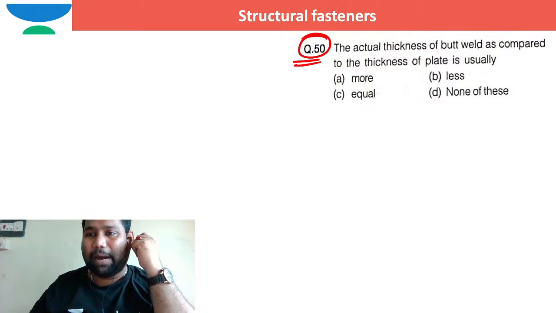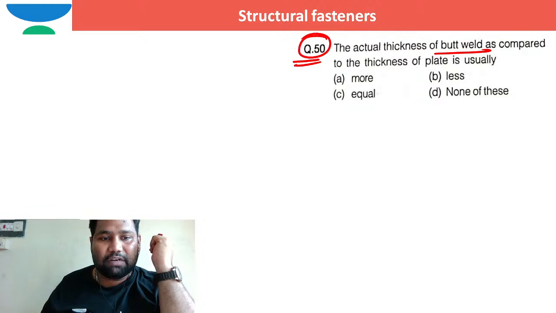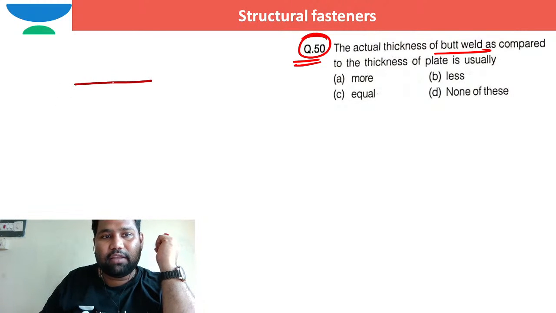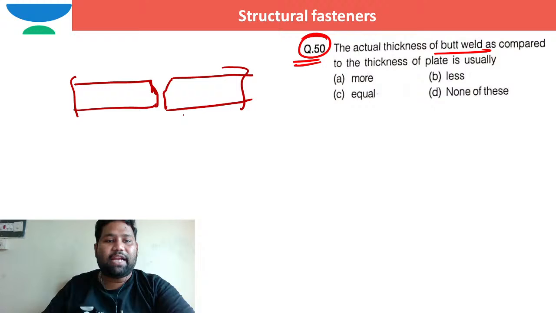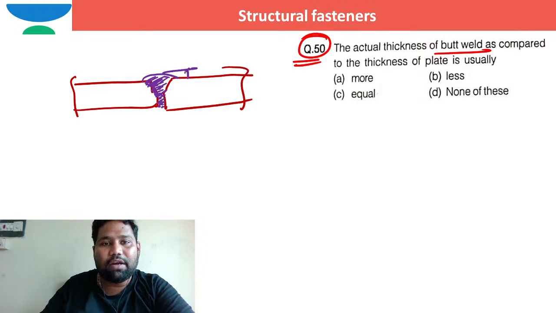The actual thickness of butt weld as compared to the thickness of the plate. So I hope you know butt weld. You use butt weld when two plates are kept side by side. This is one plate, this is another plate, and these two plates are kept side by side. Now if I go for butt welding, this is how I can go for it. The size of the butt weld we generally provide, the extra thickness of the weld which is more than the thickness of the plate, is nothing but reinforcement.